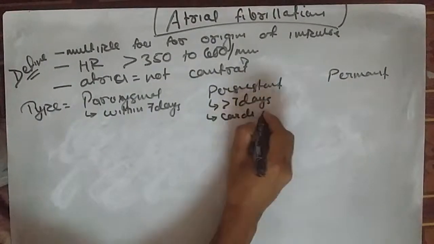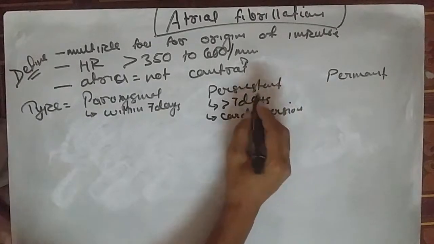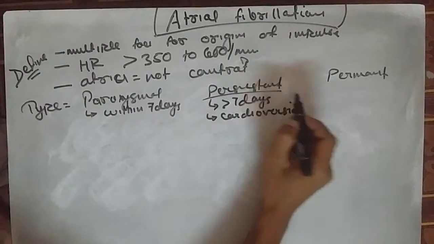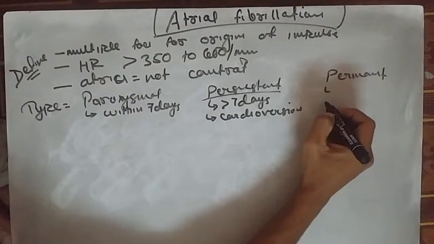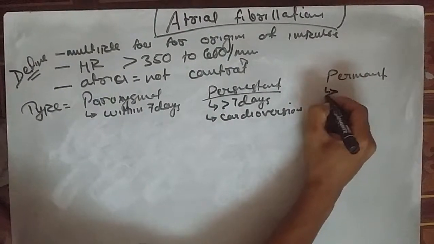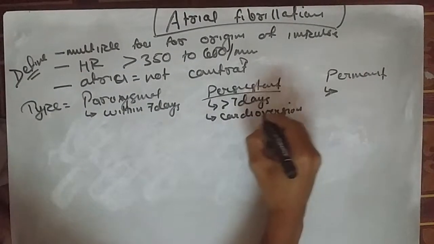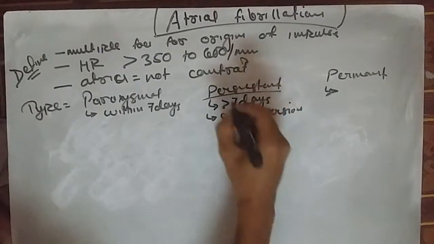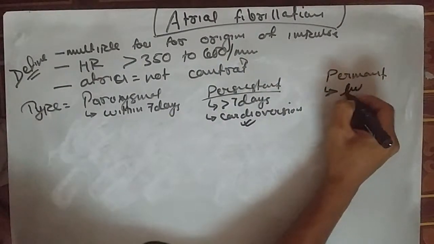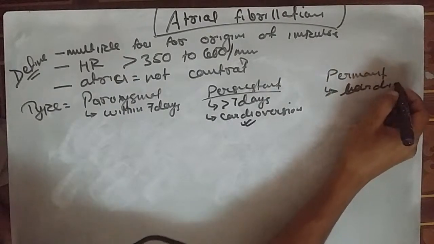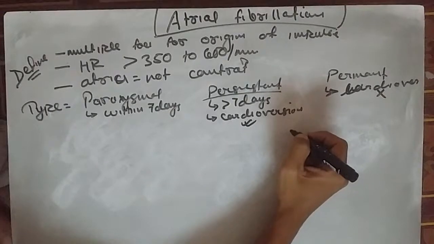We will study cardioversion later. In permanent, even though the intervention is done, the arrhythmia persists. If it is cured by cardioversion, it is called persistent, and if cardioversion does not work, then that is called the permanent type.